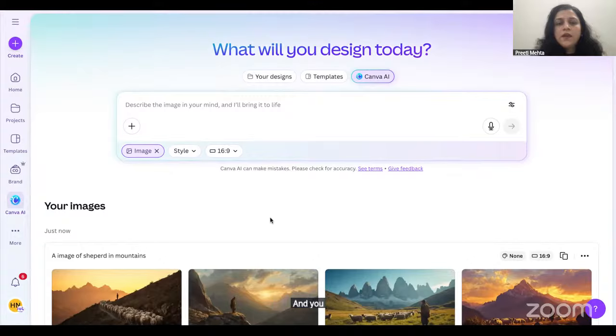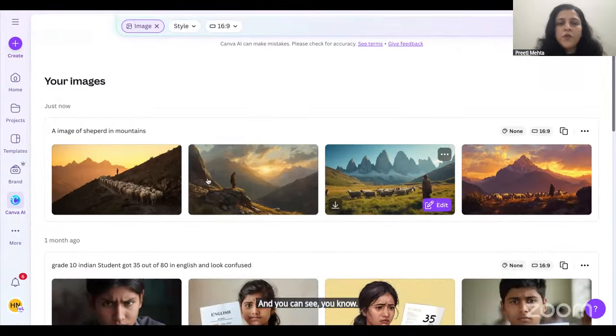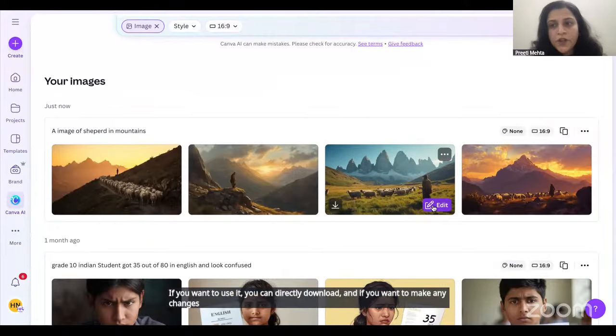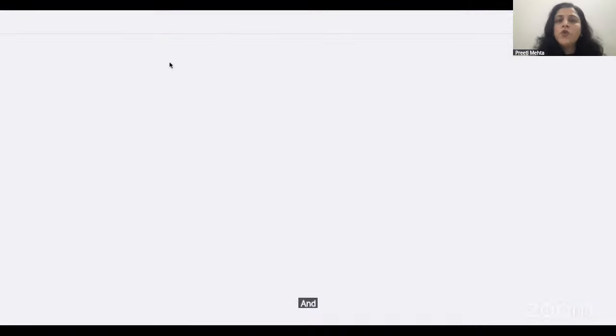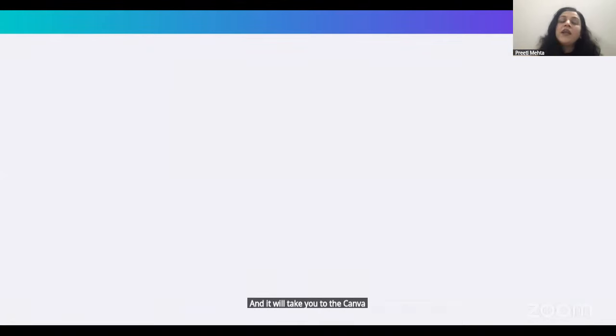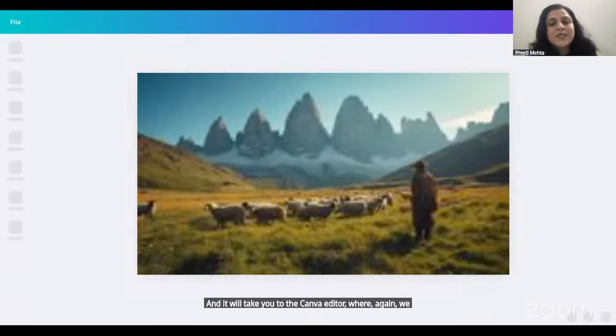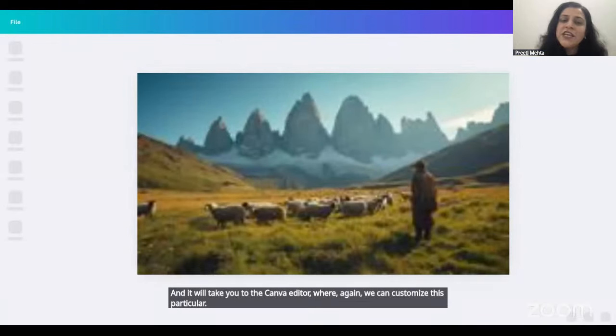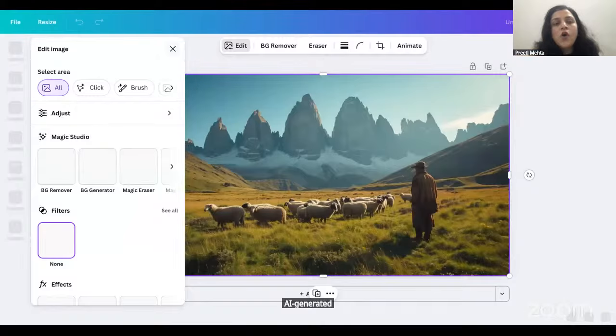And you can see, one over here, one over here, this one. If you want to use it, you can directly download. And if you want to make any changes to this particular image, like you want to add a text or you want to edit it, you can click on edit, and it will take you to the Canva editor, where again we can customize this AI-generated image according to our requirement.